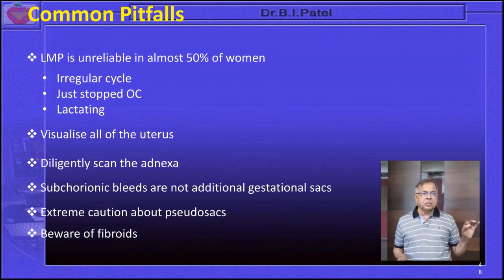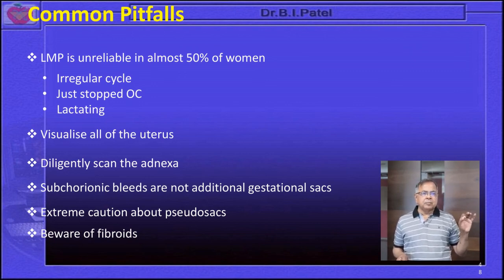Irregular cycles, just stopped oral contraception, and a lactating lady are the 3 conditions where the LMP is not reliable. Visualize all of the uterus, because when there is pathology, suppose there is a myoma, we will face a problem in that condition.